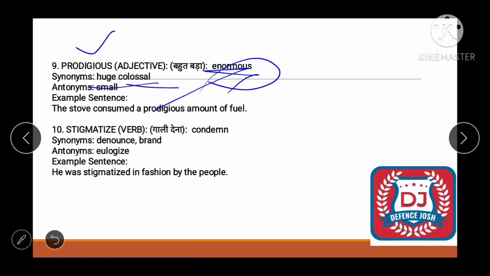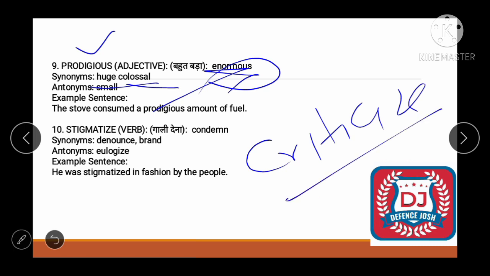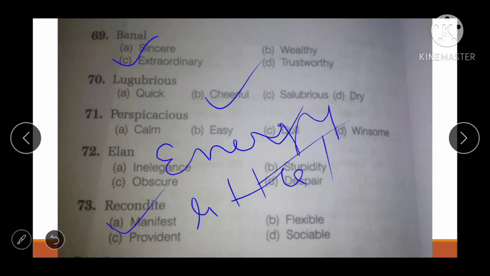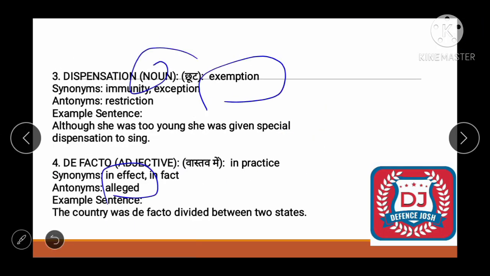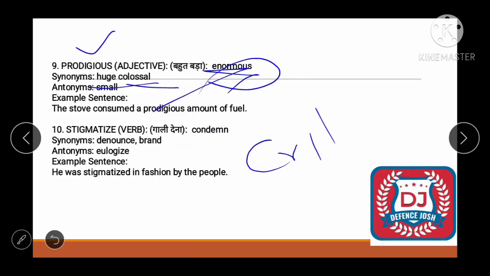Now moving toward the next word, it is stigmatize. What does it mean? Condemned. What does condemned here mean? Criticize. Simple language में हम क्या बोल सकते हैं? Criticize. So what would be the synonyms? Denounce or brand. See friend, what does denounce mean? Denounce means publicly declare to be wrong or evil. Okay, publicly declare wrong, right? Publicly declare wrong or evil. Okay, so what would be the opposite?